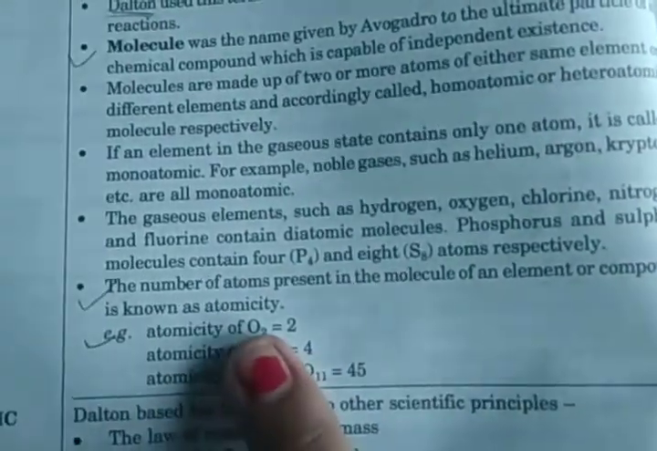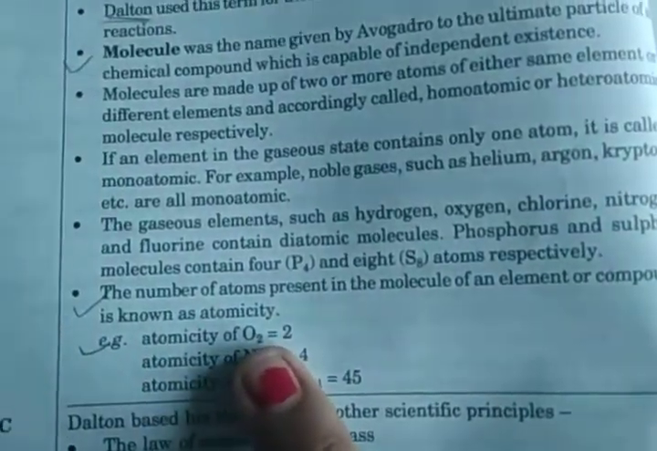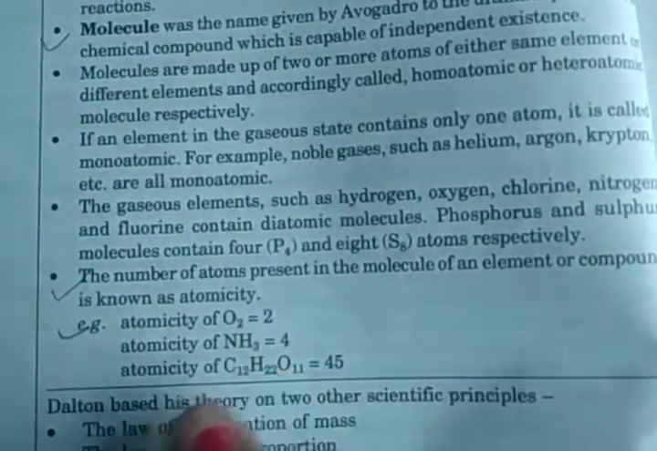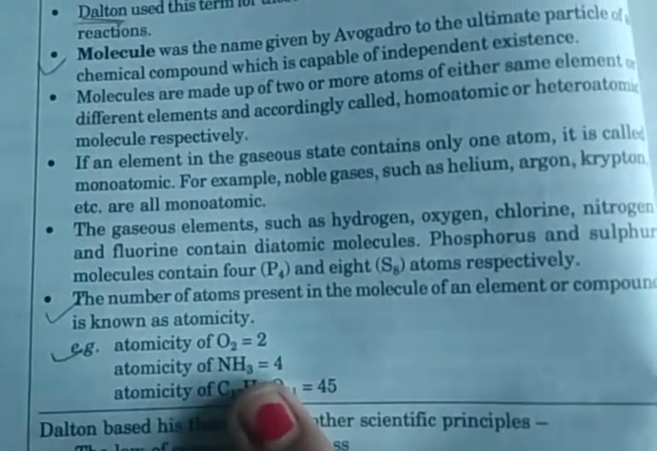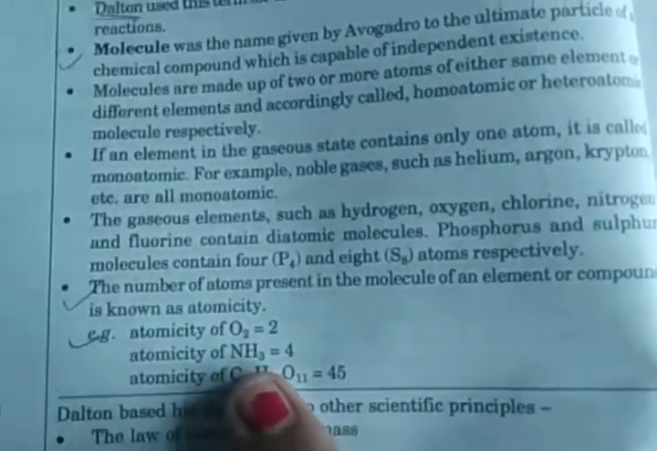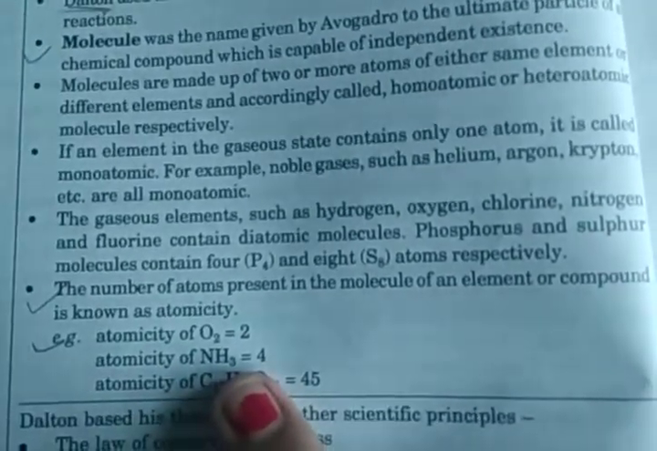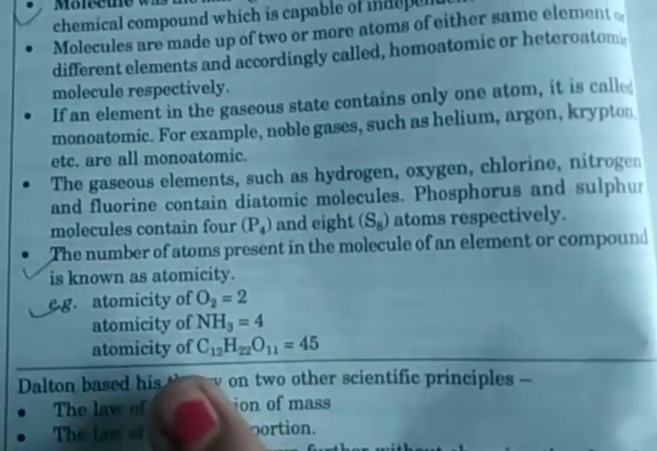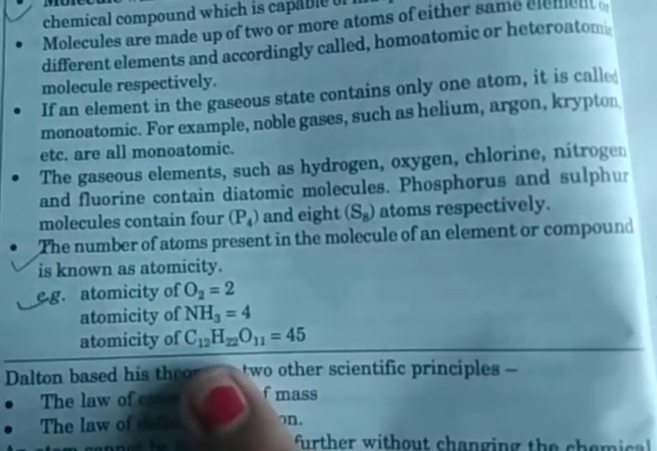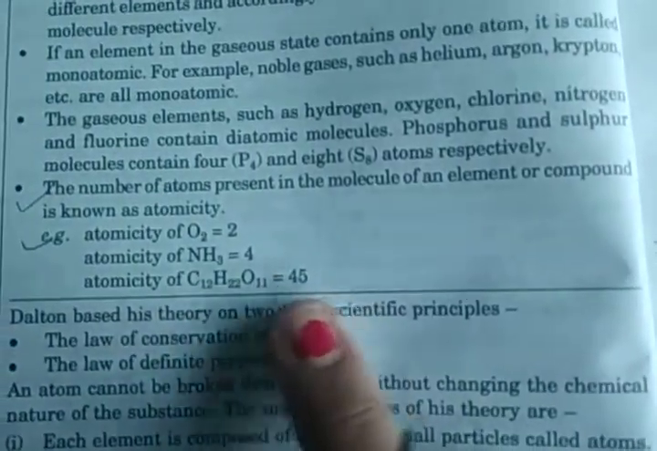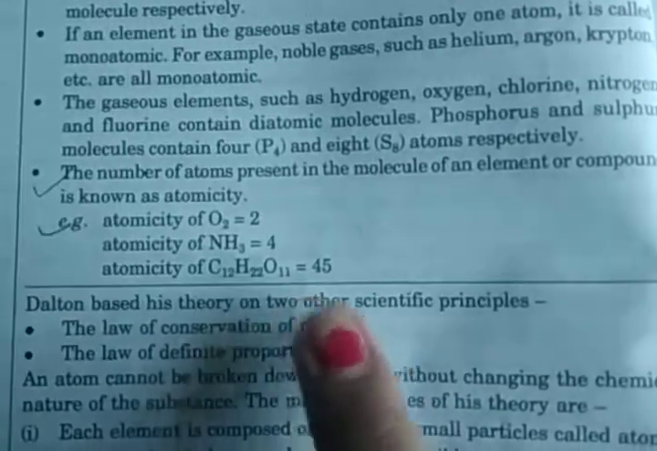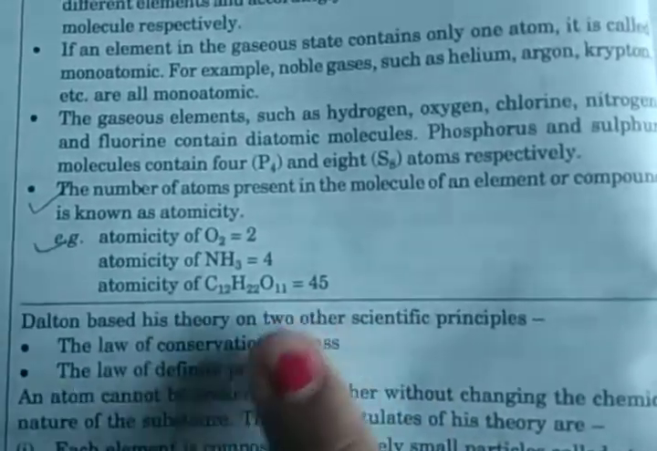Okay, in O2, the number of atoms present is 2. So that means its atomicity is equal to 2. In ammonia, NH3, there is 1 nitrogen and 3 hydrogen. So that means total 4. So the atomicity of NH3 is equal to 4. Then the atomicity of glucose, C12H22O11: 12 carbon, 22 hydrogen and 11 oxygen. So 45. So its atomicity is equal to 45.